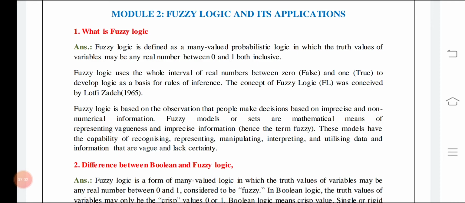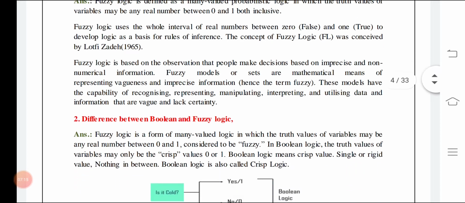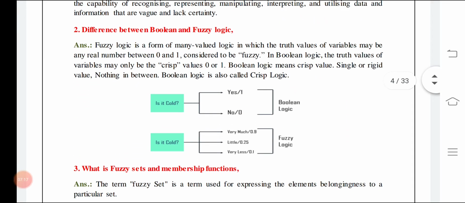The concept was first conceived by Lotfi Zadeh in 1965, which means it is not more than 50 to 55 years old. So fuzzy logic is many valued probabilistic logic, and the difference between fuzzy logic and Boolean logic you will be able to see using this diagram as well.